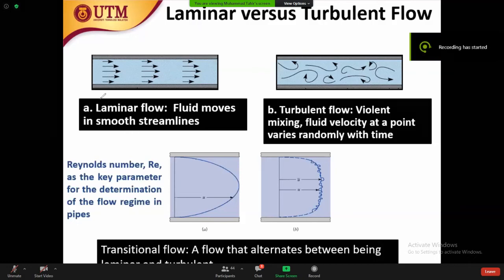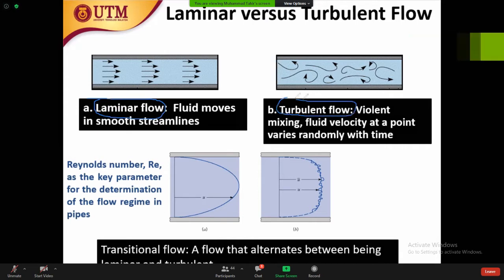What is the difference between laminar and turbulent flow? How can we differentiate? Any student? Hello, doctor. Difference between laminar and turbulent flow? The way the fluid moves. For laminar, there's no intermixing.